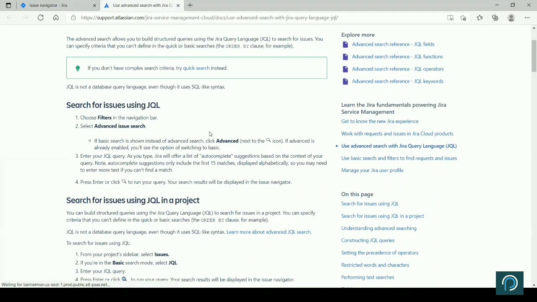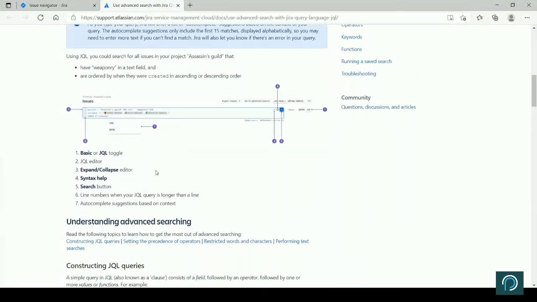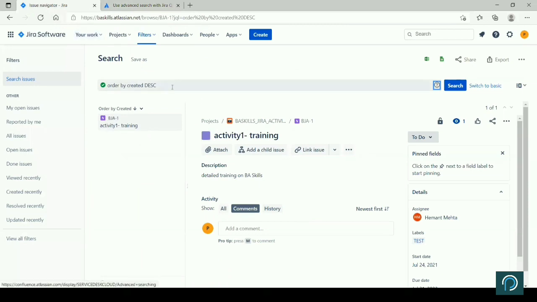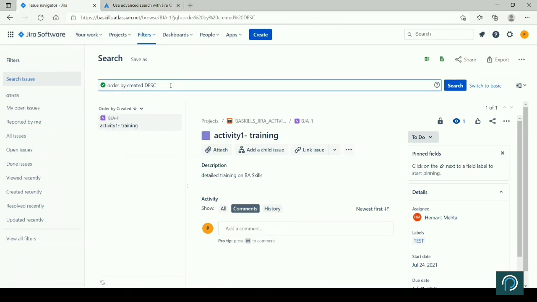If you want some help, you have all that information here, right? You can go here. All the details of Jira Query Language are here. How do you do it? Self-learning, right? You can just copy and paste it here and find out. Once you have created it, you can save that particular search. You can share this search with everyone.